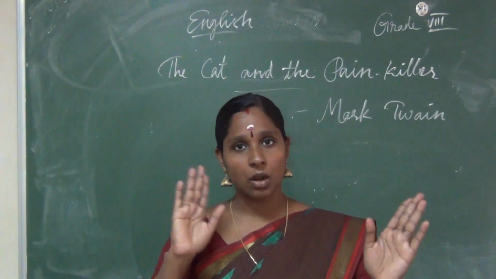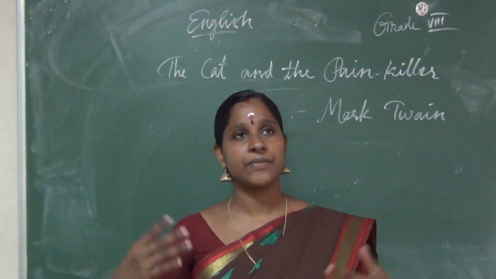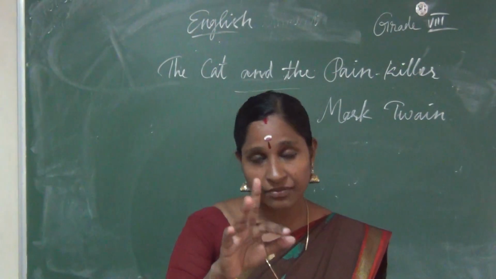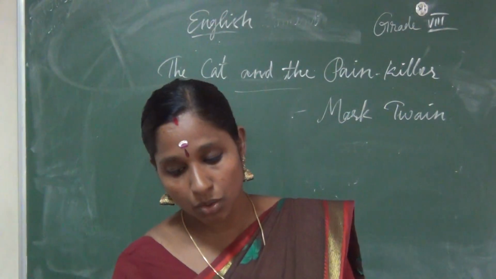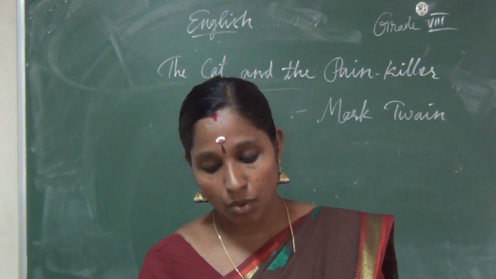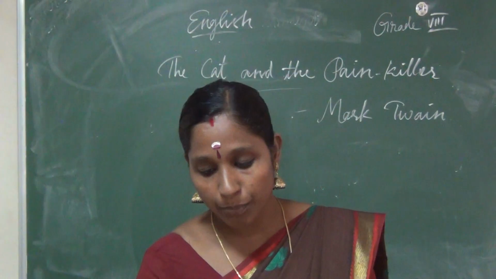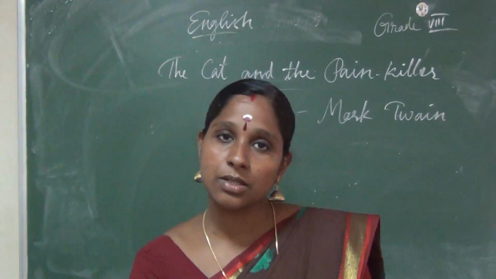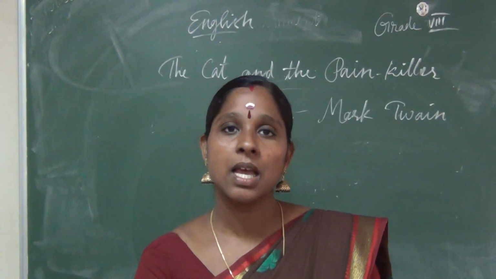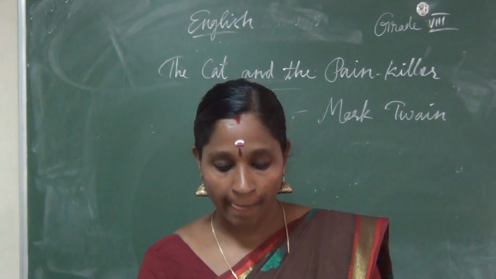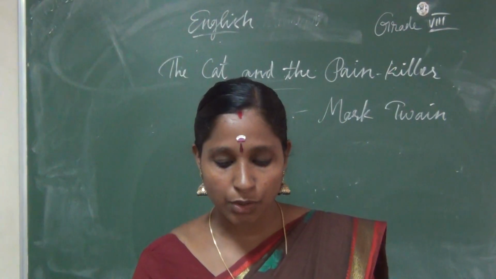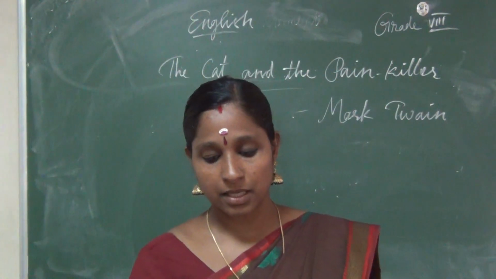Without a doctor's prescription, she feels she is a doctor and treats others like that. That's her main fault. So she started to treat this Tom by giving these medicines, without a doctor's prescription.